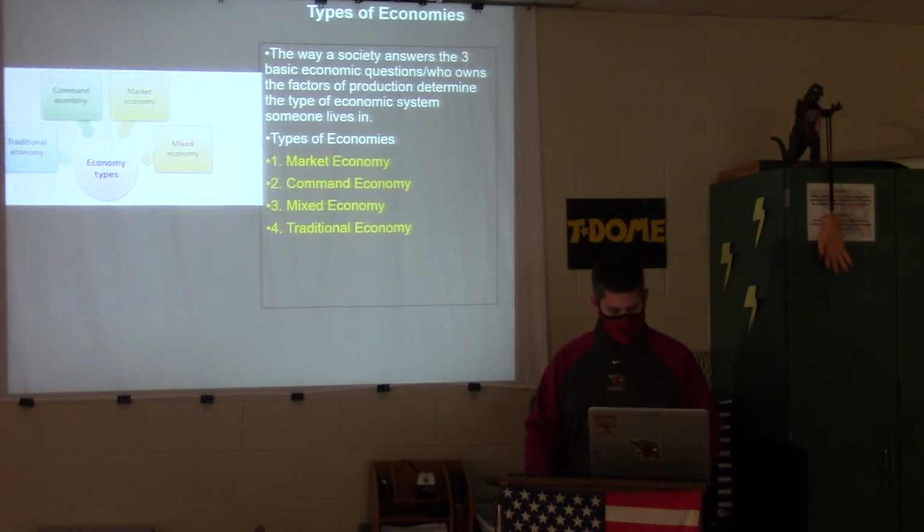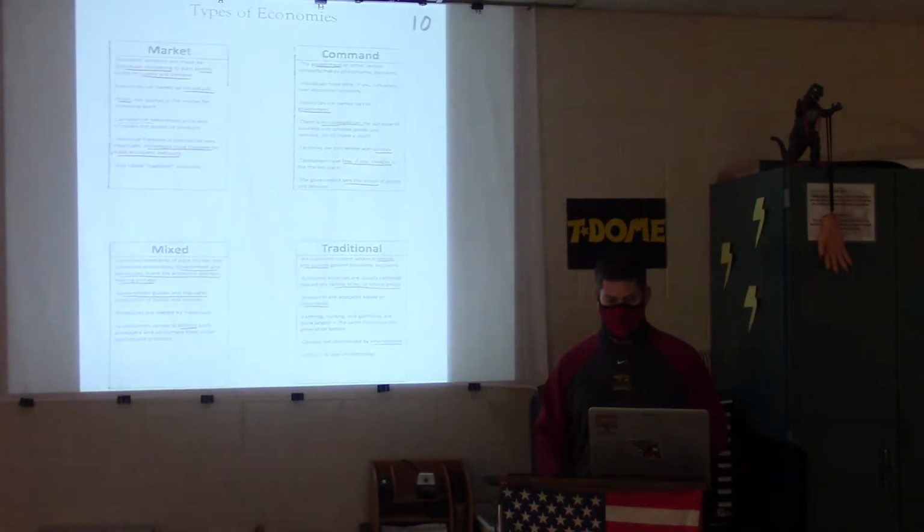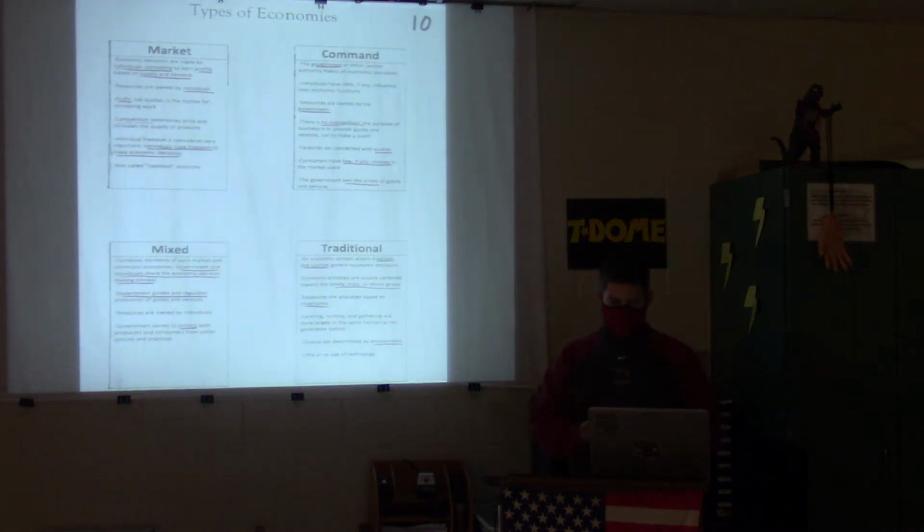But we'll look at the types of economies. The way a society answers the three basic economic questions, who owns the factors of production, determines the type of economic system someone lives in. So let's look at these: traditional, command, market, and mixed. I just have it on this sheet right here. You're going to use this sheet to answer your last three questions on the quiz.